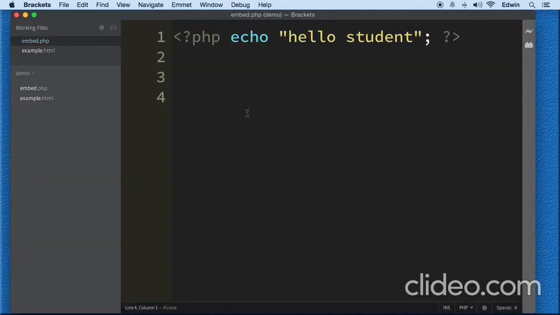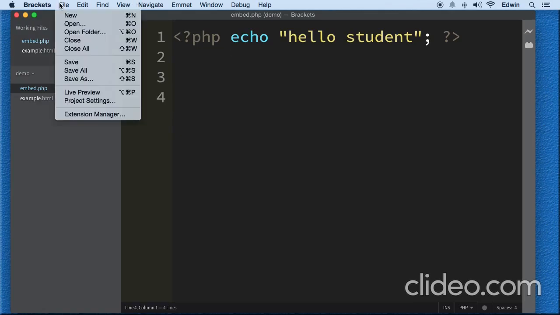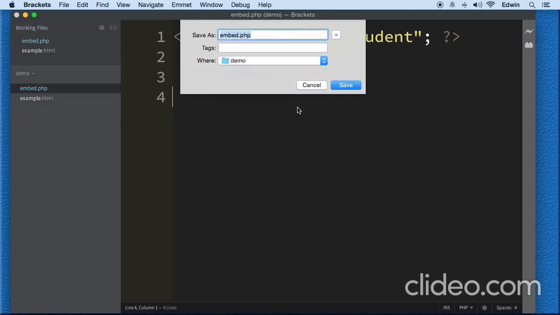Another thing that I want to do is grab this embed.php and do a Save As. I'm doing it with my keyboard, by the way, but you can come here and see the keyboard shortcut right there on File. So I'm going to call this blank.php. You should have this file.